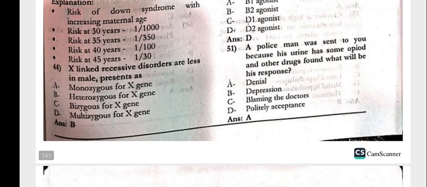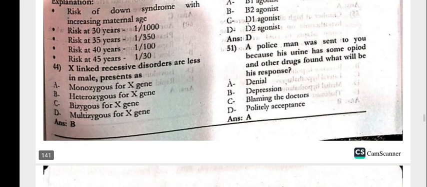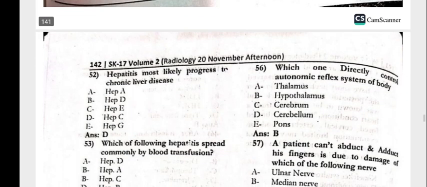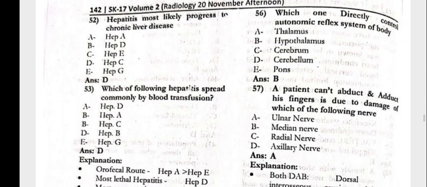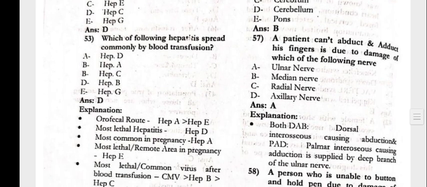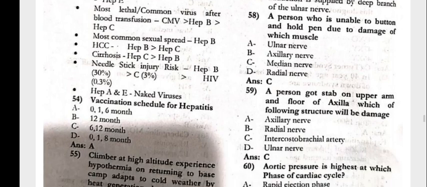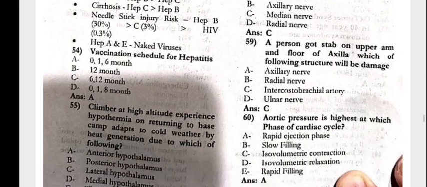The policeman was sent to you because his urine has some opioid and other drugs found. What will be his response? That is denial. The hepatitis most likely to progress to chronic liver disease is hep C. Which of the following hepatitis spreads commonly by blood transfusion? Hep B. Vaccination schedule for hepatitis is 0, 1, 6 months.